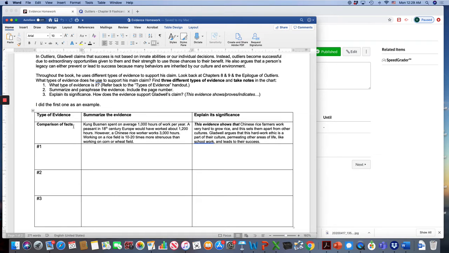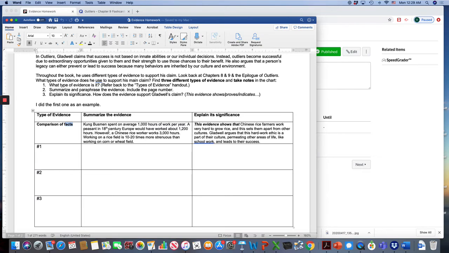I chose a comparison of facts. So the type of evidence is facts, but he uses different facts and makes a comparison. So Kung Bushman spent on average 1,000 hours of work per year. A peasant in 18th century Europe would have worked about 1,200 hours. However, a Chinese rice worker works 3,000 hours. Working on a rice field is 10 to 20 times more strenuous than working on corn or wheat fields.